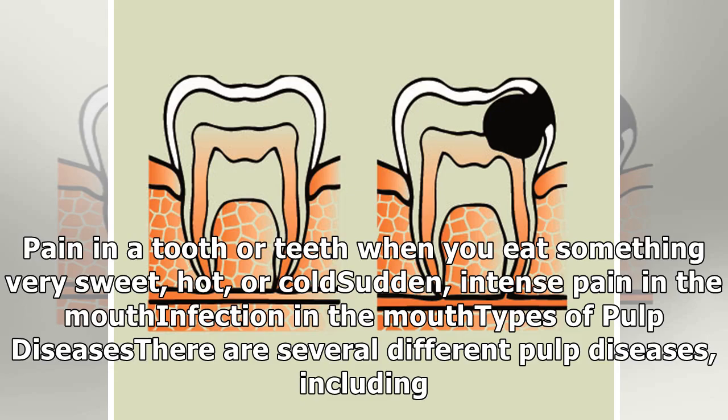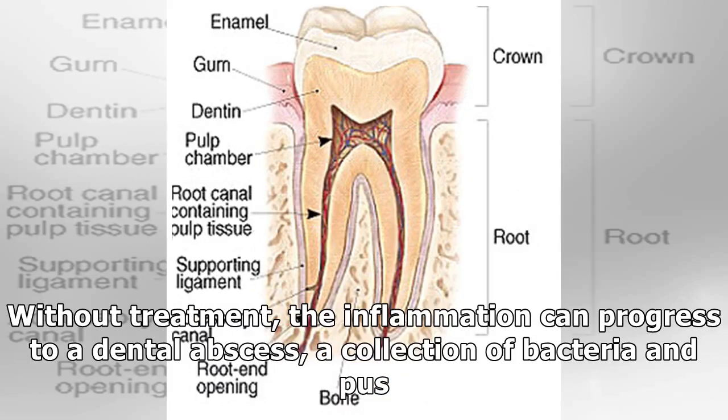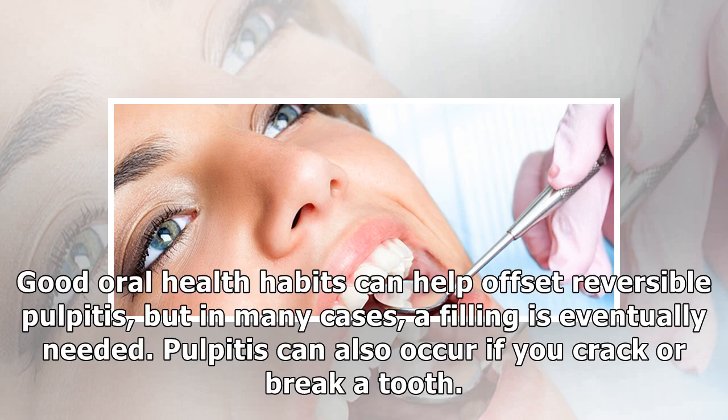Types of pulp diseases. There are several different pulp diseases, including reversible pulpitis, or mild inflammation of the pulp. Symptoms typically include pain upon eating or drinking something very sweet, hot, or cold. Without treatment, the inflammation can progress to a dental abscess, a collection of bacteria and pus. Oral health habits can help offset reversible pulpitis, but in many cases, a filling is eventually needed. Pulpitis can also occur if you crack or break a tooth.